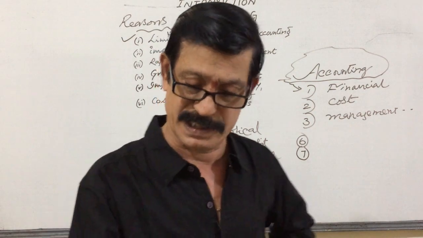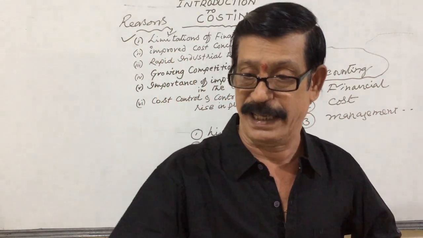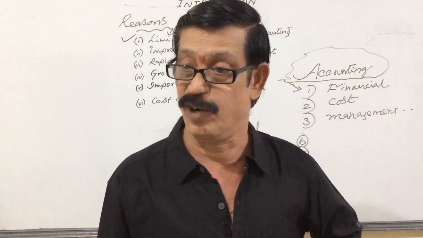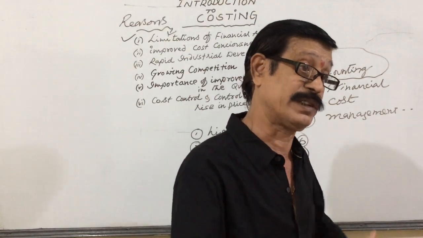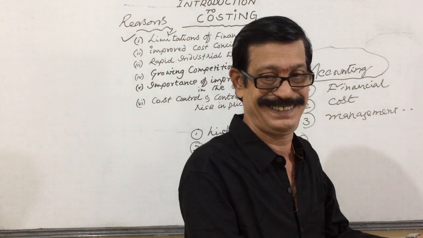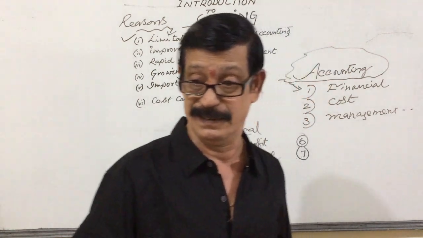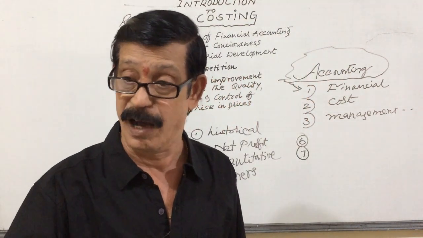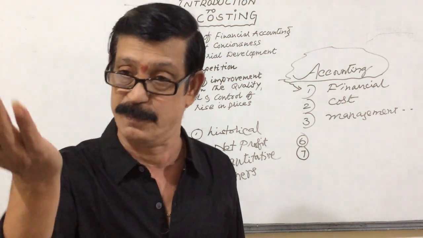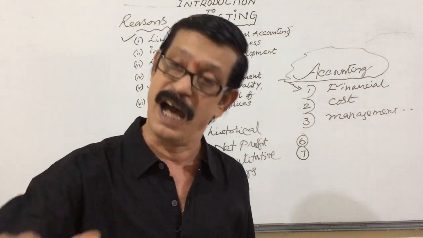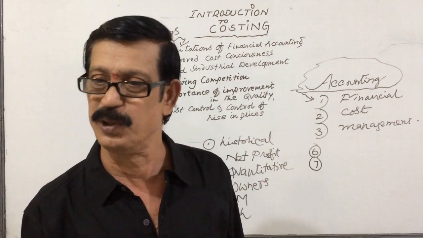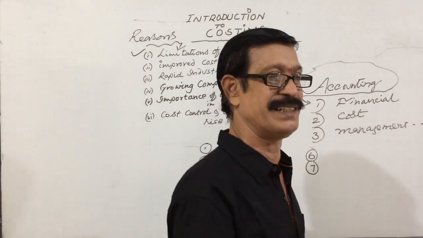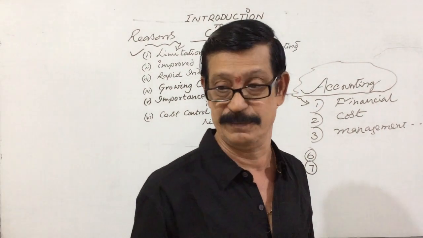Next, suppose the labor is replaced by machinery, what will be the effect on cost of production and on total volume of sales? If the price of the product is increased by 10 paisa or decreased by 10 paisa, what will be the effect on sales? We don't know. All these questions cannot be answered through financial accountancy.